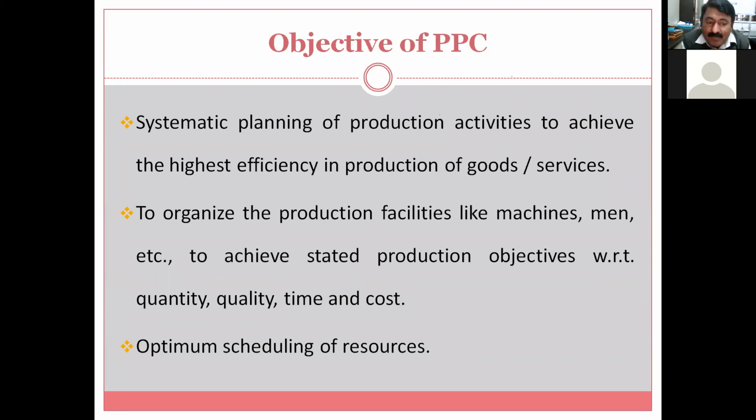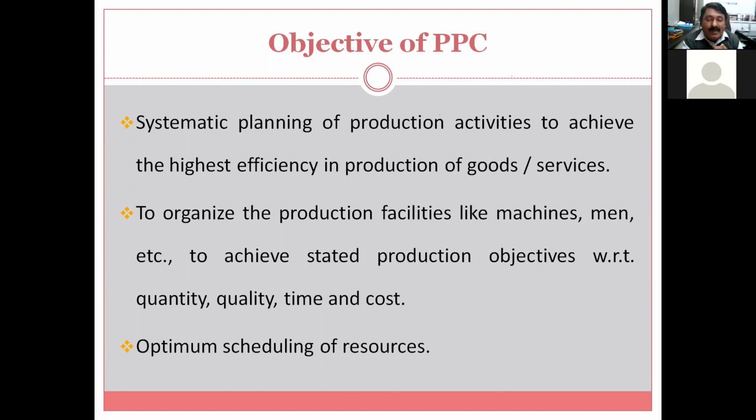So the production planning and control objective is to organize the man and machine in such a way that the different production objectives, such as good quality, excellent or maximum quantity at a reasonable price within the limited time, very less time, can be met, that is, how it can be manufactured. So this is the objective of this PPC.